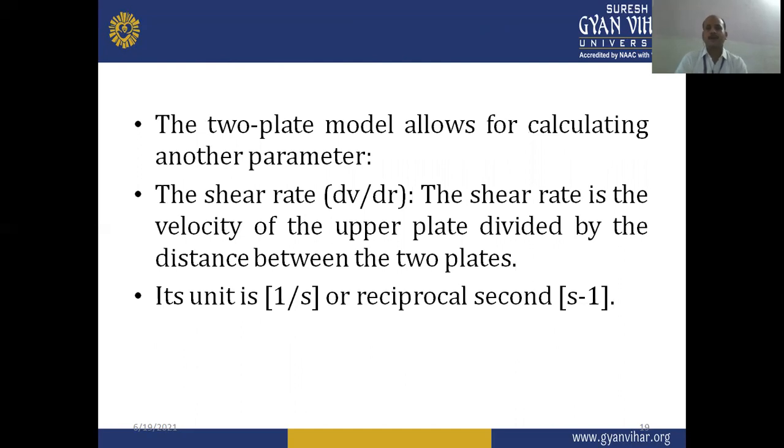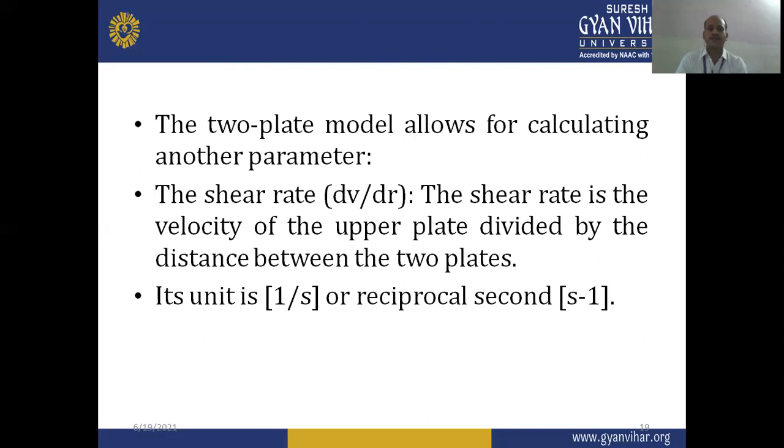The two-plate model allows for calculating another parameter. As we go through the two-plate model, we can also calculate a very important parameter. This is known as shear rate. And as we already discussed with the example of the cube of ice, we can understand the shear rate. So shear rate is represented by dV by dr. dV is the velocity difference and dr is the distance between the two plates. So the shear rate is the velocity of the upper plate divided by the distance between the two plates.